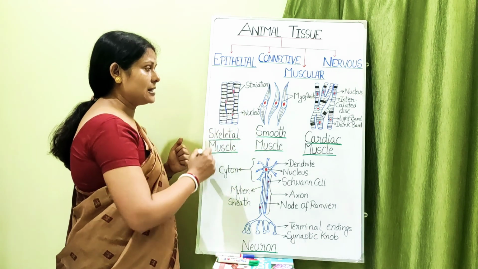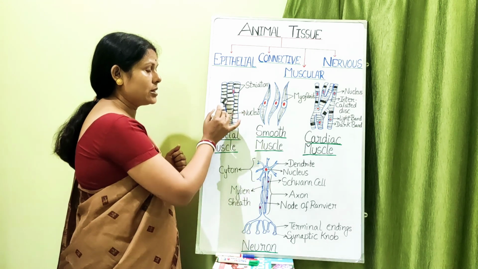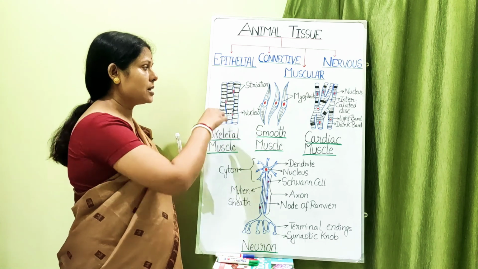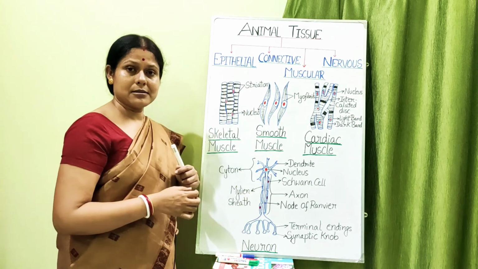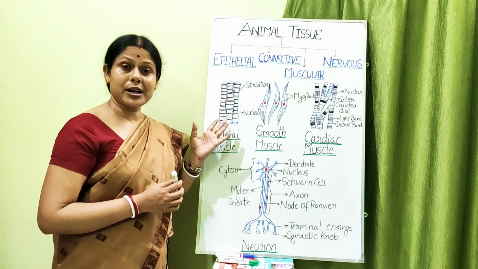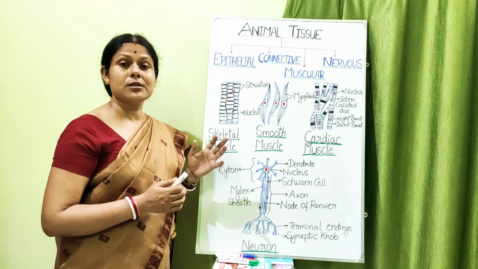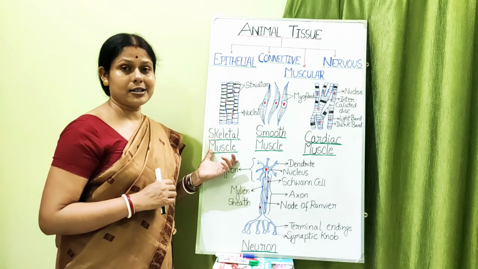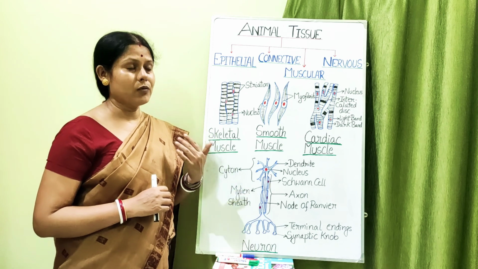Now these skeletal muscles are multinucleated, and you can see the nuclei are peripheral. They are multinucleated and they are peripheral. That means they are present in the periphery of the cylindrical skeletal muscle, that is the muscle fibers, and they are not branched. And as I told you, they are found in the parts of our body which show movement and which are under our control. That is the kind of muscle which is called skeletal muscle or striated muscle or voluntary muscle.